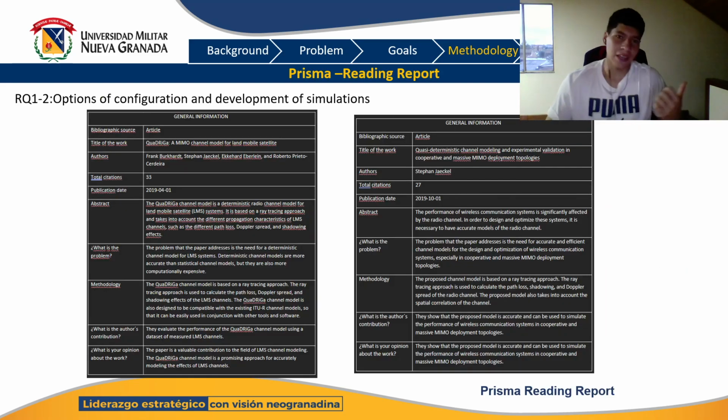And taking the information that I said before, we can see here some of the written reports and articles that I have been using for my option degree. First we have Quadriga, MIMO channel model for land mobile satellite, quasi-deterministic channel modeling and experimental validation, and massive MIMO deployment topologies. By using these articles, I'm working to resolve the first and the second question, that is, the optional configuration and the development of simulations in Quadriga Channel Modeler.